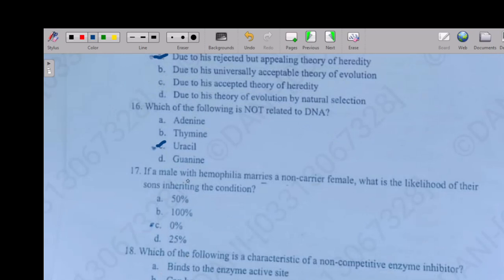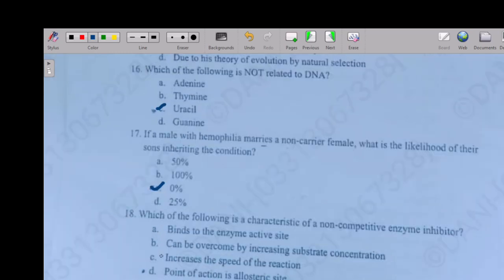So the next question is: if a male with hemophilia marries a non-carrier female, what is the likelihood of their son inheriting the condition? Option A 50%, option B 100%, option C 0%, option D 25%. So the right answer is 0%.